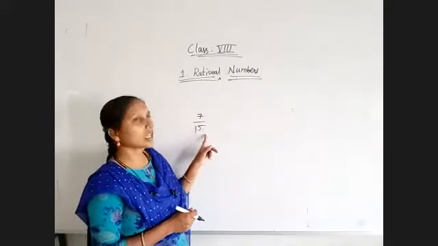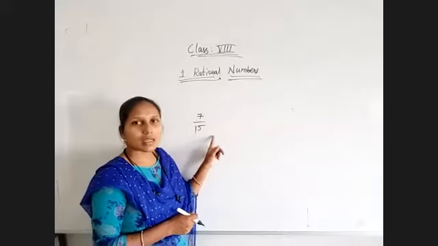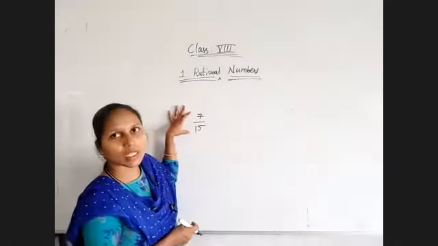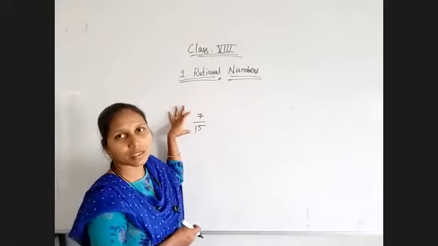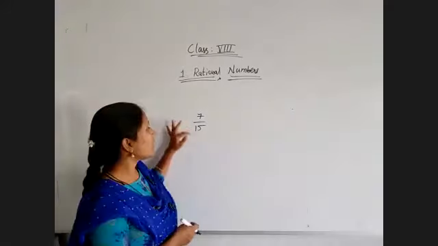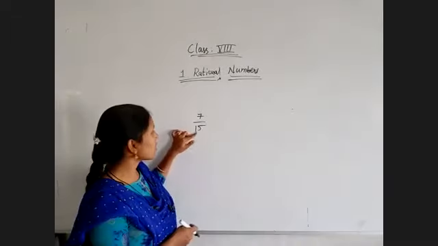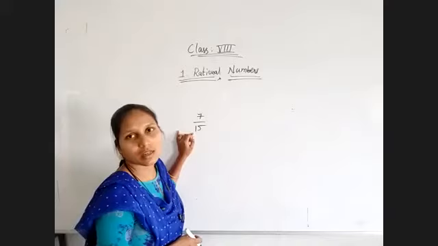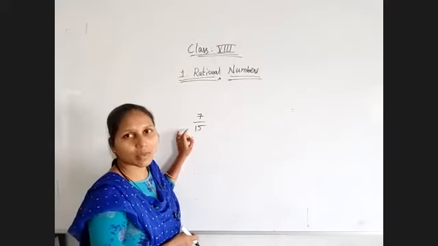If a number is in the form of p by q, that number is known as a rational number, and q will not be equal to 0. If the denominator value is equal to 0, that value becomes undefined. So that's why it must not be equal to 0.